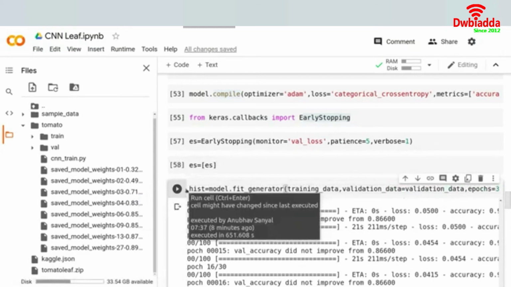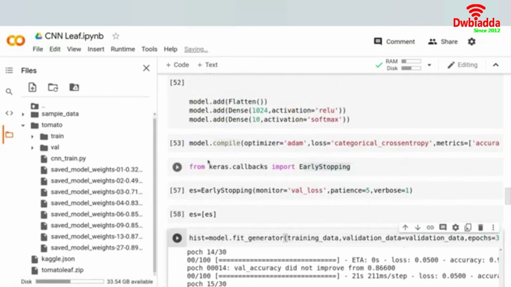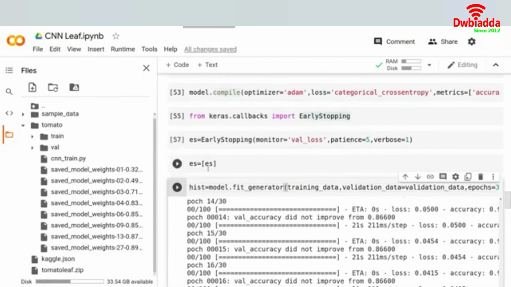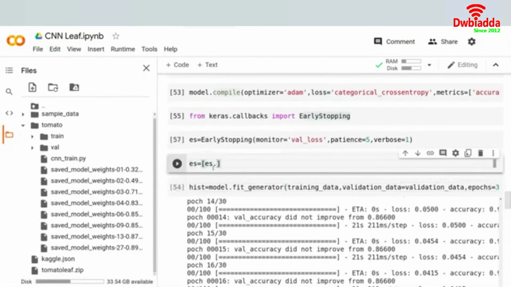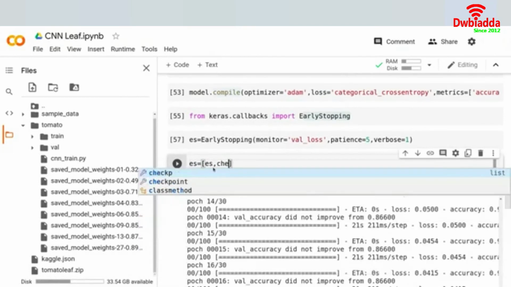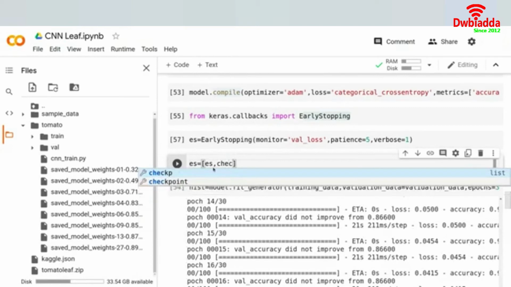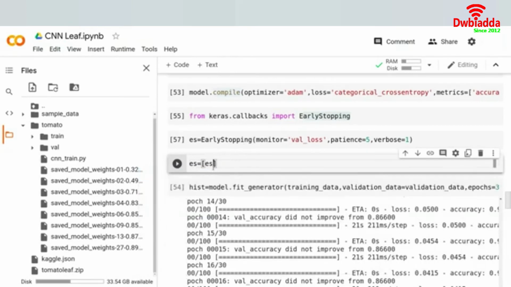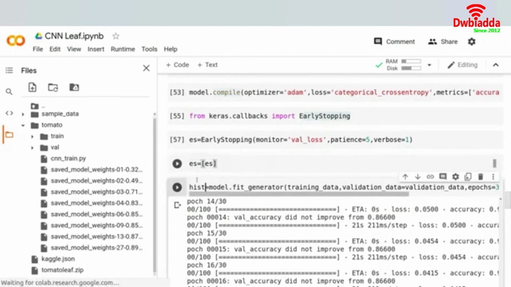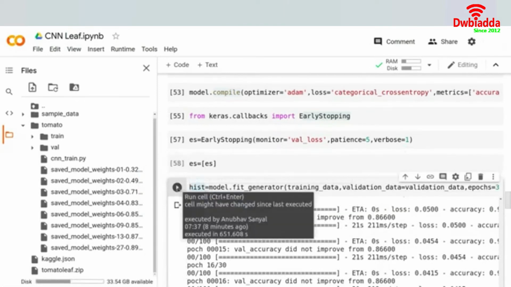And then I will run this piece of code. So you could actually have used early stopping in combination with a model checkpoint as well. Like if I add CP in the list as well, the name was checkpoint, I guess. So this will do it in a combination of these two, but I want to look at it separately. So I will run this model over here again, and let's see how it goes.